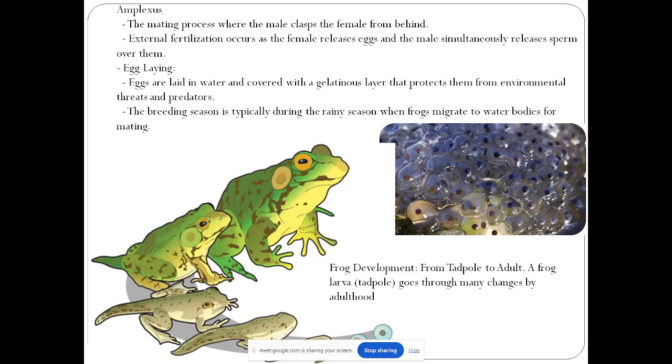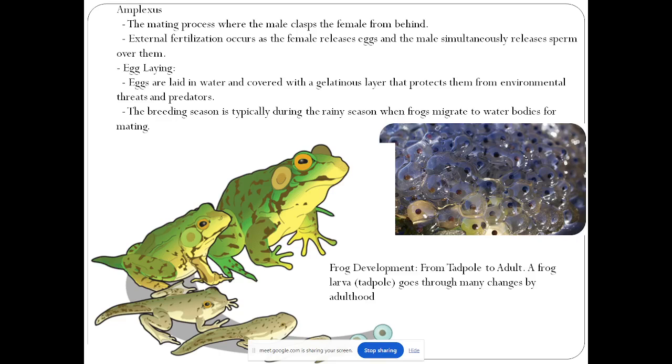At the same time, the male and female will start releasing their gametes into the water, and after that outside the body fertilization will take place. Then eggs will be laid into the water and covered with an extra gelatinous layer which will protect them from environmental threat and predators.